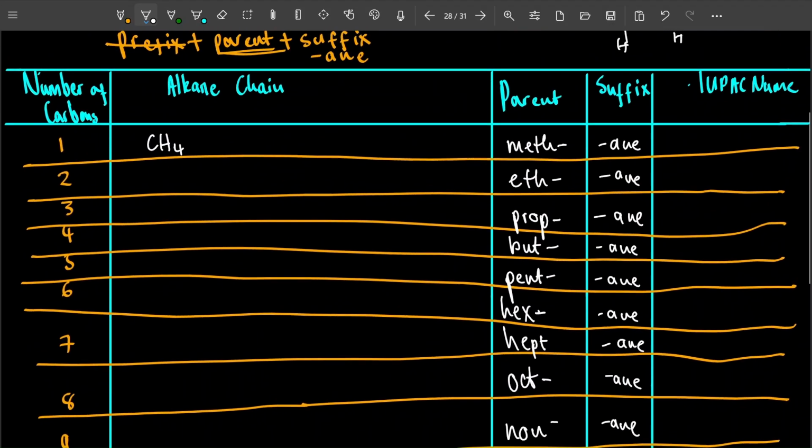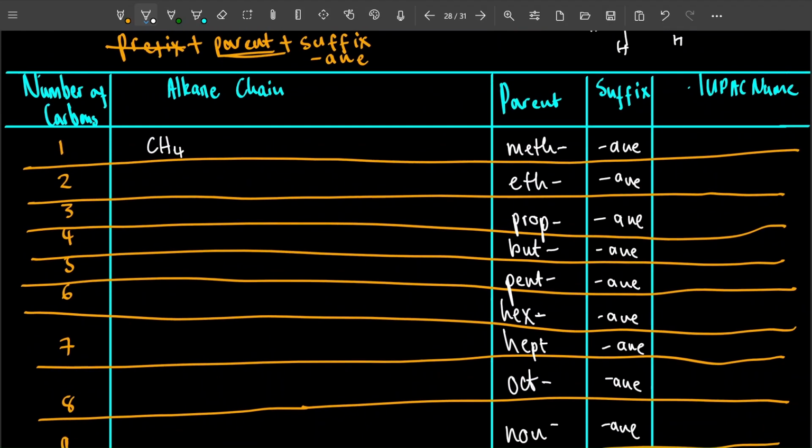So now when we put the names together, meth and ane would be methane. The IUPAC name is now easy. Eth and ane would be ethane. So the IUPAC name of this simple straight chain alkane with 2 carbons is ethane. Next is prop, which makes it propane. Next is but, which makes it butane.